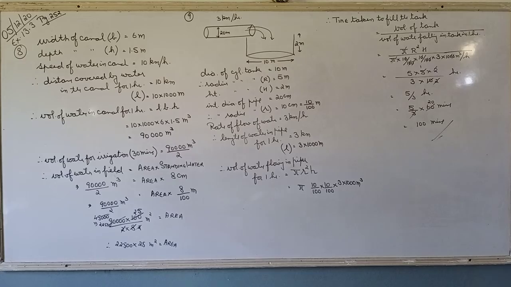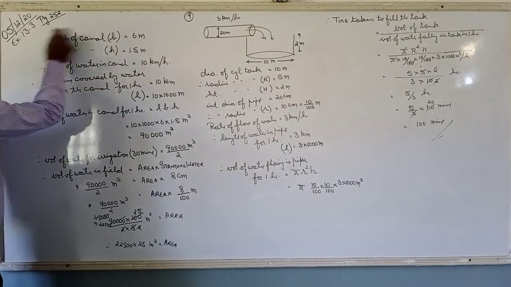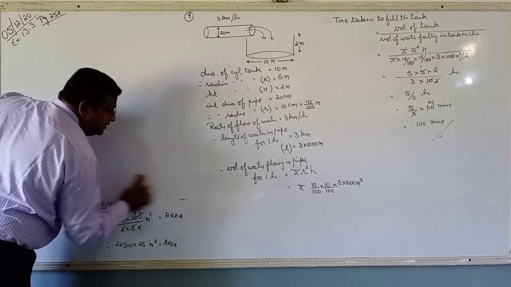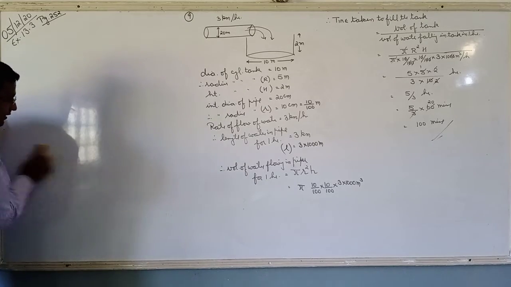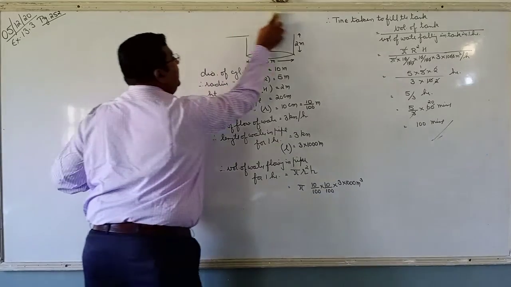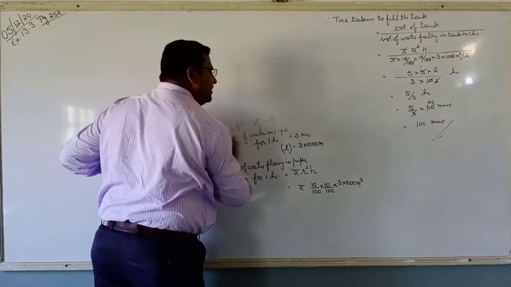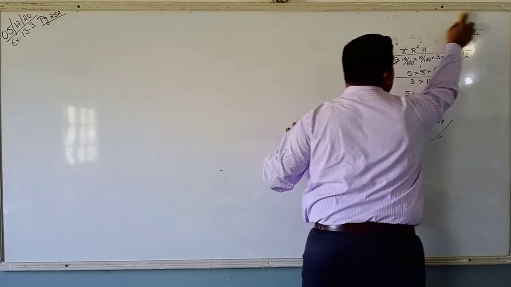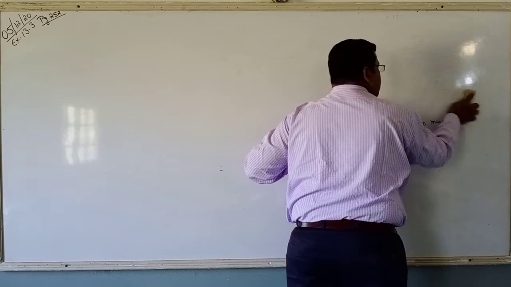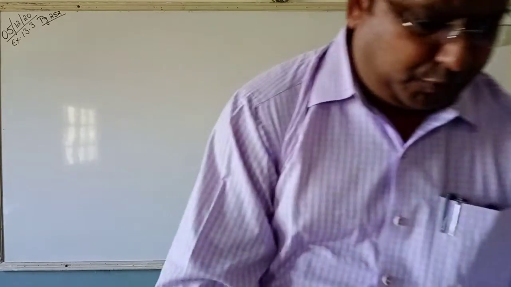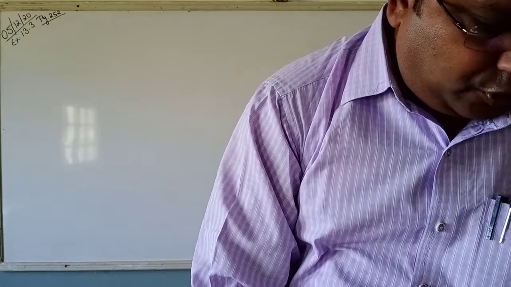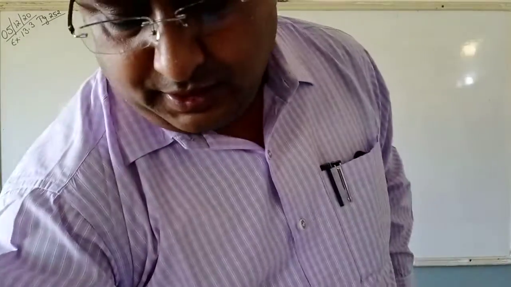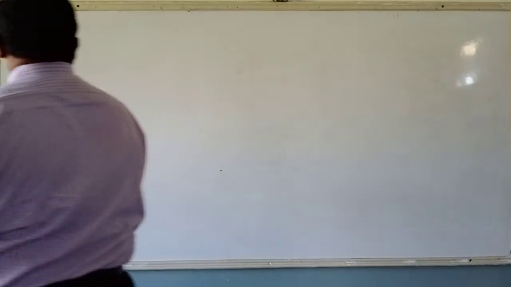Now, one more question is left out in this exercise. Again, an important question about a well. And it is a very important question, but very simple as well if we can analyze the figure carefully. Alright, that is question number 4 of the exercise, I suppose. Page number 251, question number 4.